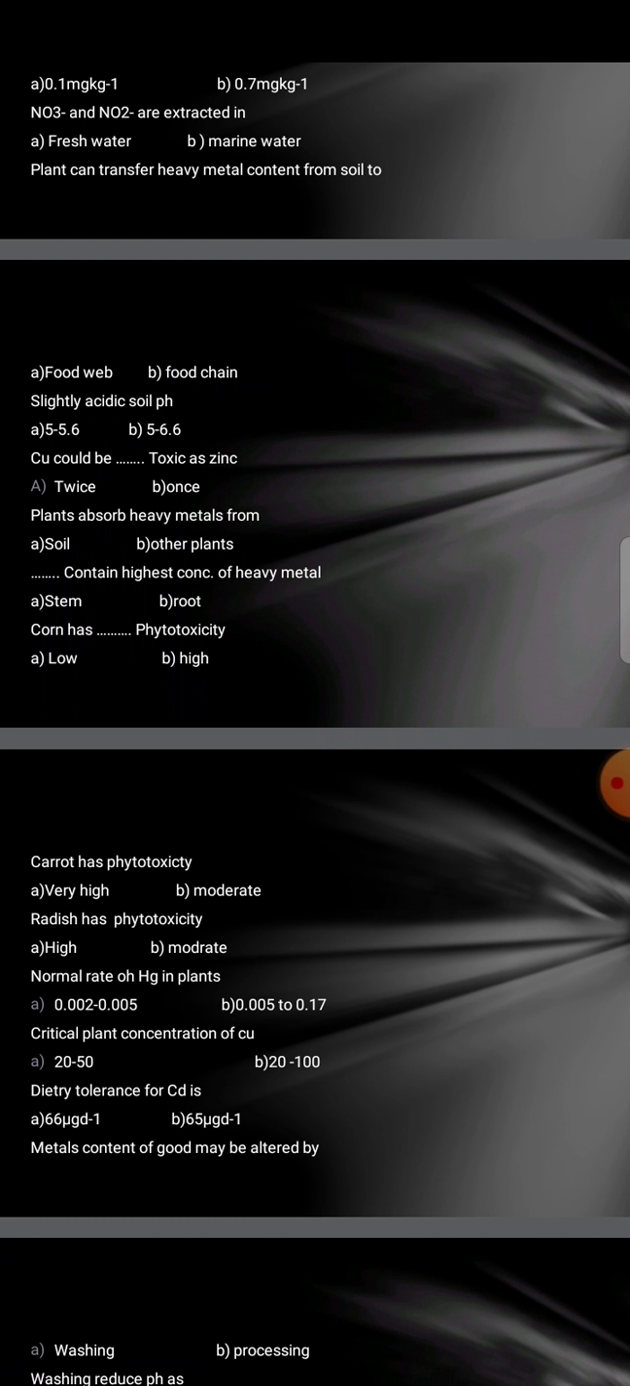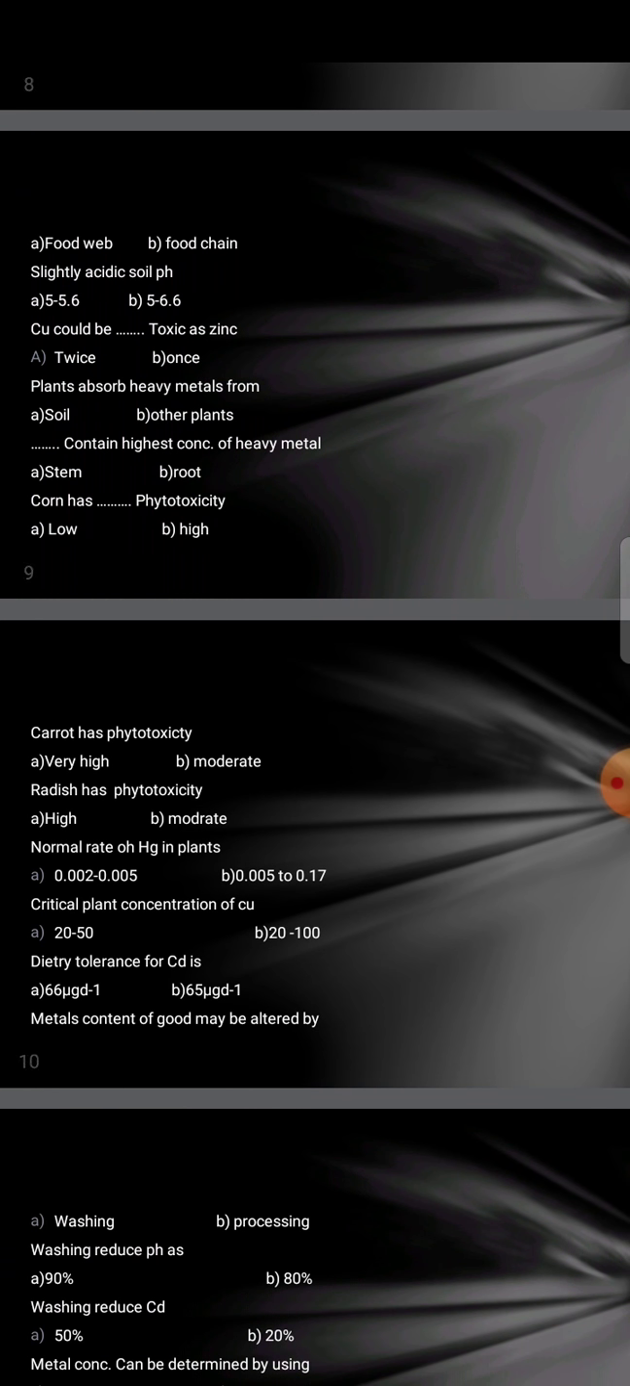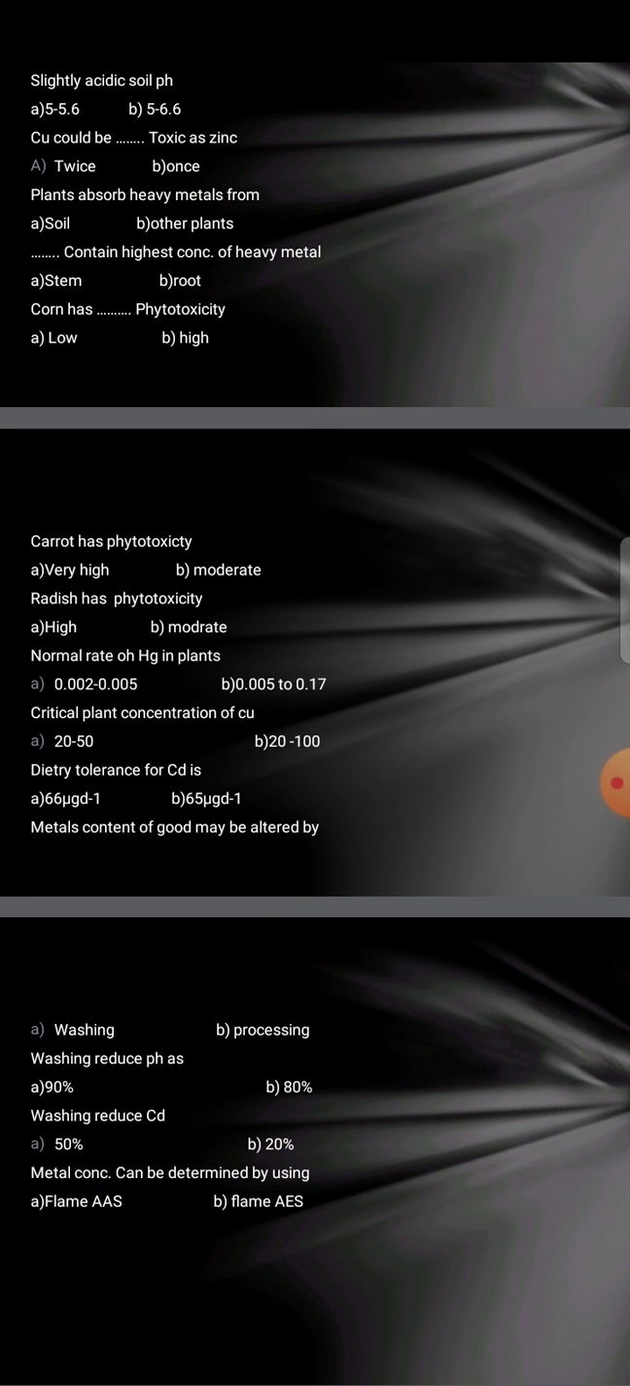Critical plant concentration of copper 20 to 50 and 20 to 100. It will be 20 to 100. Dietary tolerance for cadmium is 66 or 65. It will be 65. Metal content of food may be altered by, it is food. Altered by washing or processing, it is processing.